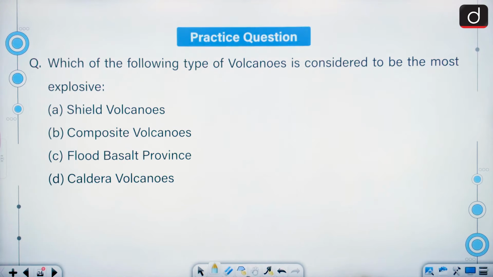Which of the following types of volcanoes is considered to be the most explosive? This is the practice question for the next segment.